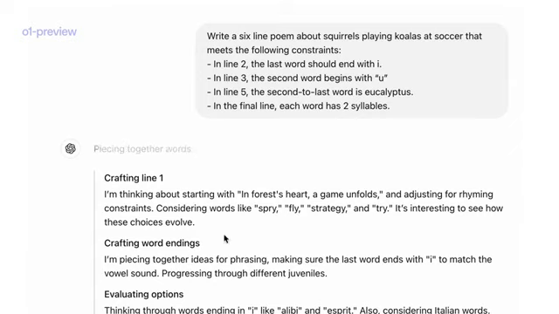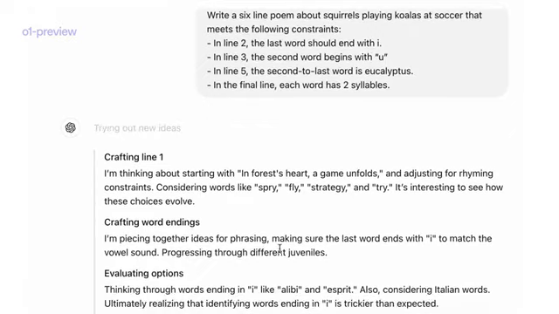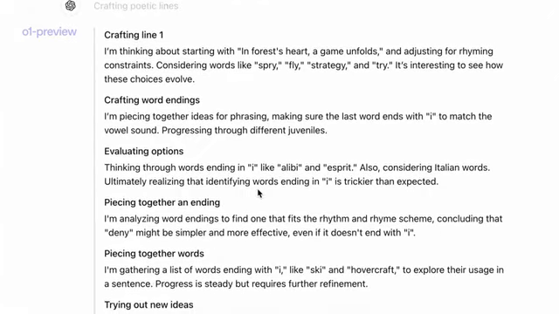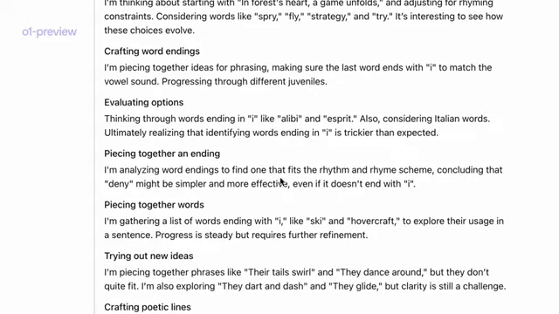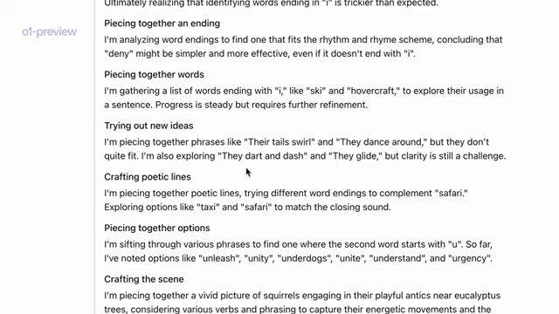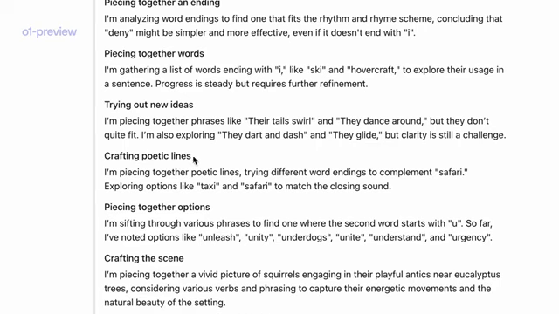Then you could see it wants to make sure the last word matches I. It thinks about words like alibi. It's analyzing word endings, and it's thinking about words like ski. Then it's piecing together phrases, but it thinks they don't quite fit. It's thinking about phrases where the second word starts with U.